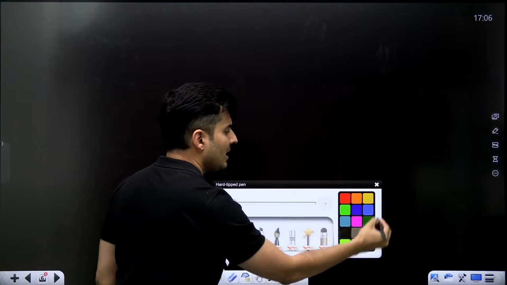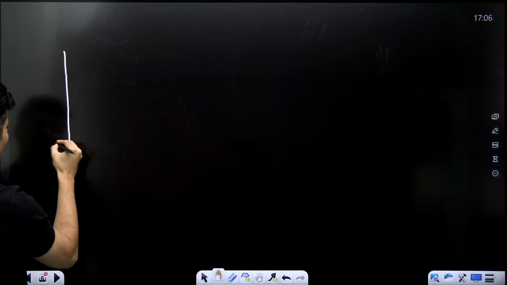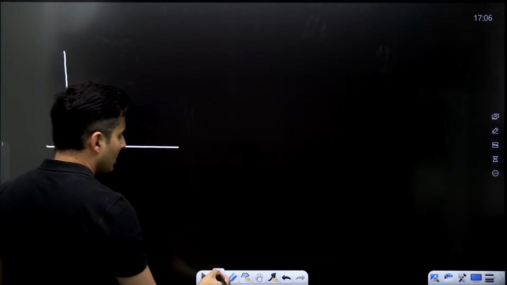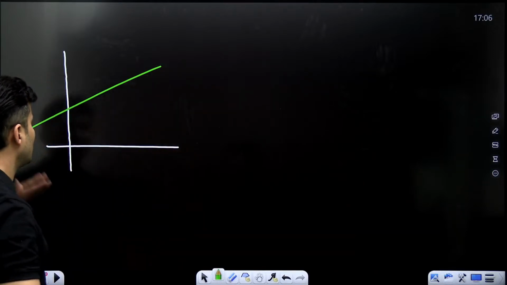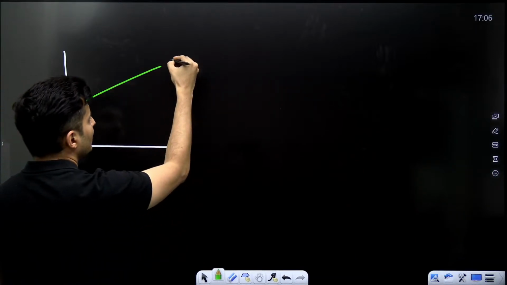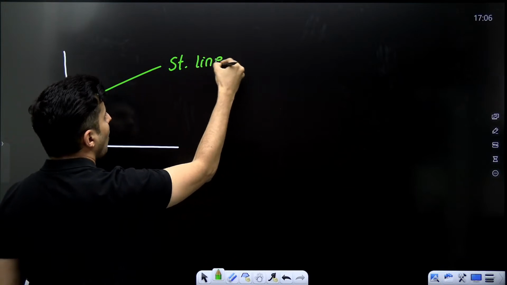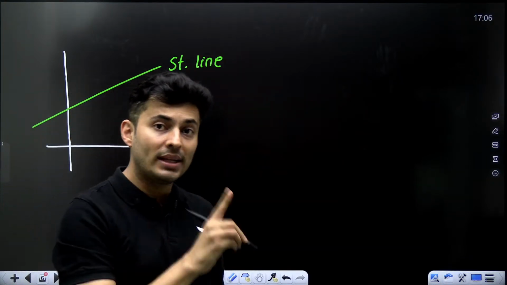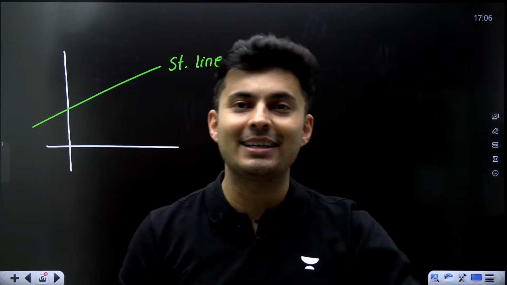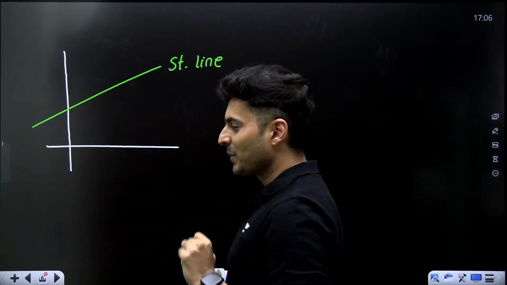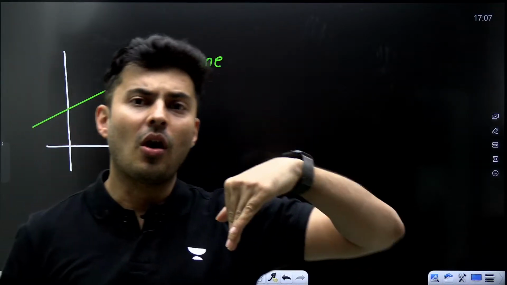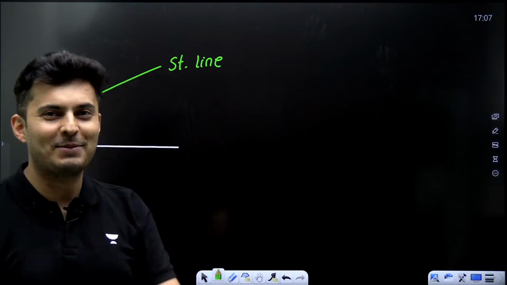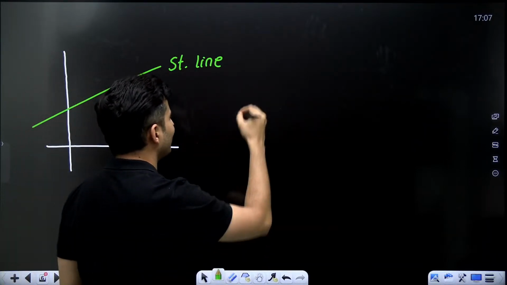Now, to talk further about slope, imagine I have a graph like this. This is basically a straight line. What do you think? Will it have a constant slope, increasing slope, or decreasing slope? Let me know in the chat box. Quickly. Will this green line have an increasing slope, constant slope or decreasing slope? Come on, put it up in the chat box, guys. I want to see what your answer is.